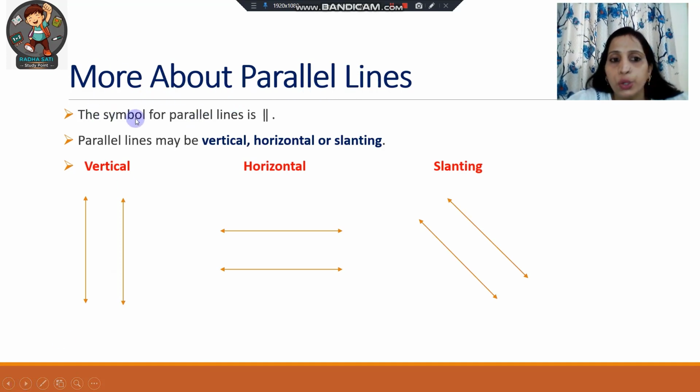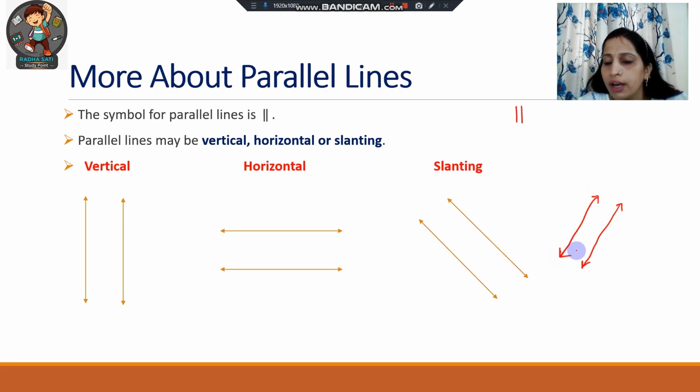So which symbol do we use to denote parallel lines? We use this symbol. Two straight vertical lines. Okay? And parallel lines may be vertical, horizontal, or slanting also. Okay? In this way or in this way also. So always remember that the distance between two parallel lines at every point will always be equal. Okay? And these lines will never intersect with each other.